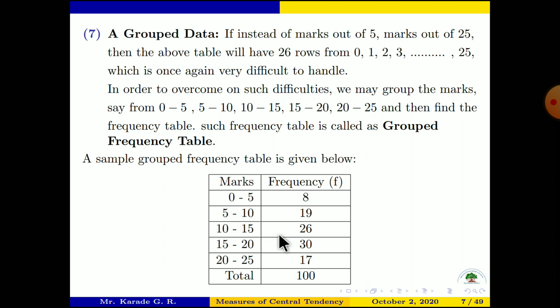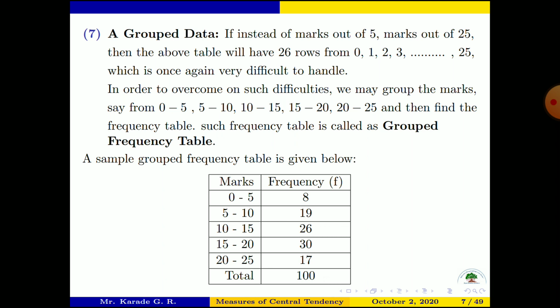How many students have marks 10 to 15? There are 26 students. How many students have marks 15 to 20? There are 30 students having marks in between 15 to 20. And how many students have marks in between 20 to 25? There are 70 students, and if we add all these numbers, we will get 100, because there are 100 students only.